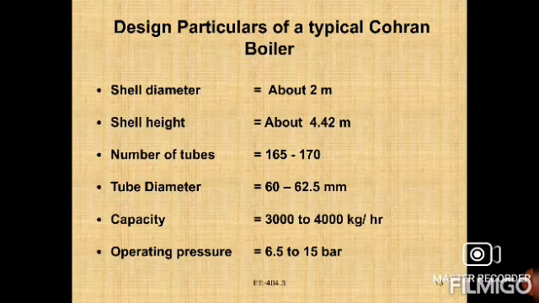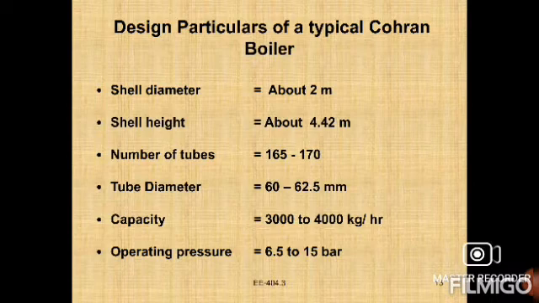Shell diameter is about 2 meters, shell height about 4.42 meters. The number of tubes in a question boiler is 165 to 170. Each tube diameter is 60 to 62.5 mm.